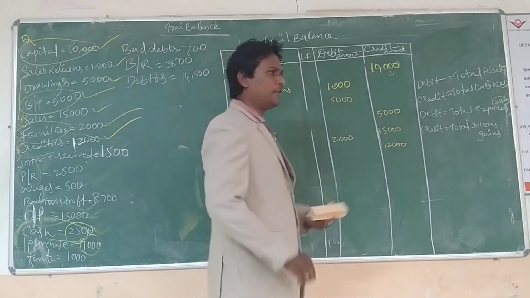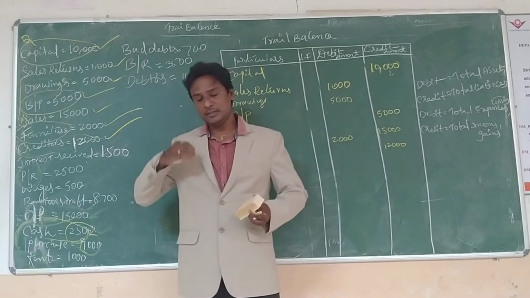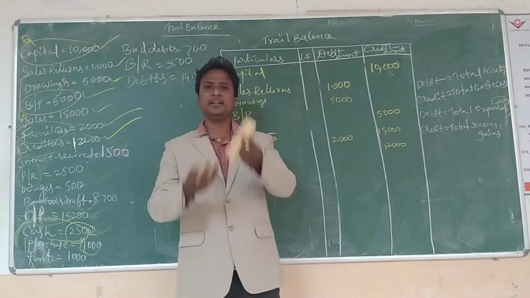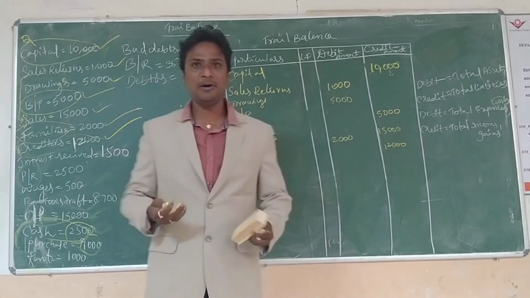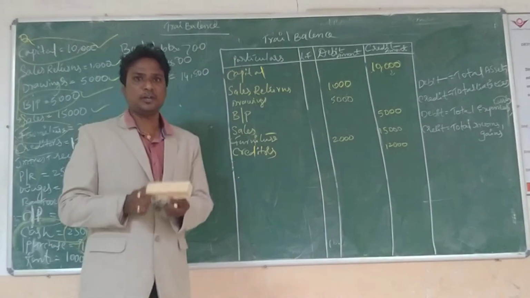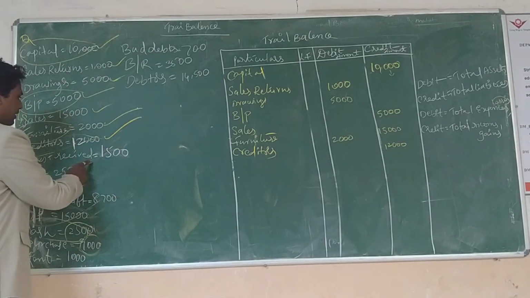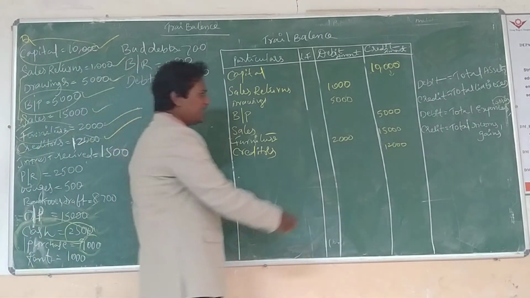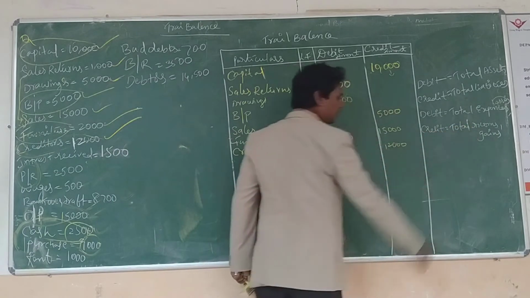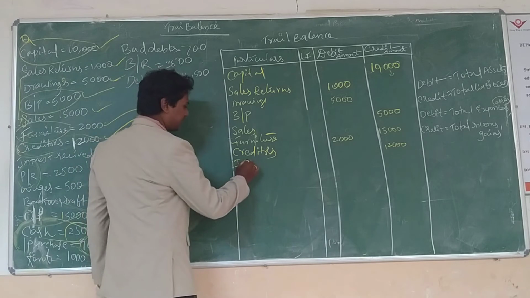Received income goes to which side? Credit. Total income goes to the credit side. So, interest received.